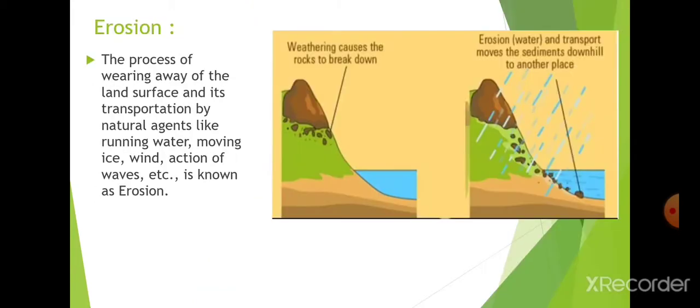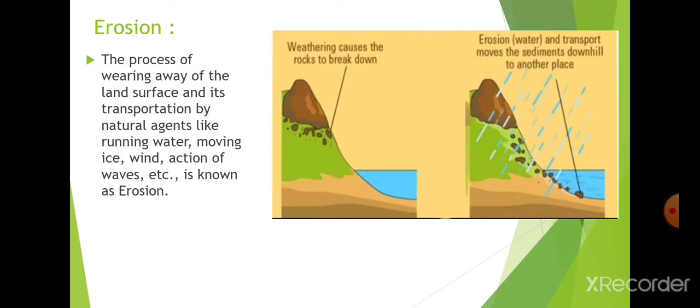Now there is one more thing apart from weathering, that is erosion. You might have heard or read in previous classes what erosion is. Erosion is the wearing away of the land surface by the help of running water, moving ice, wind, and action of waves. That is known as erosion.